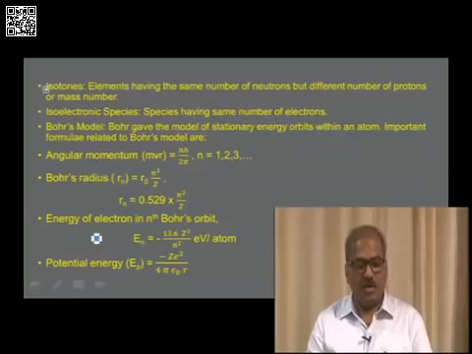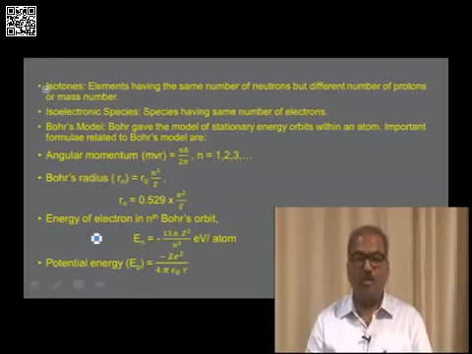Bohr's model of the hydrogen atom. Bohr, after studying quantum mechanics, put forward his idea about the structure of the hydrogen atom. According to Bohr, the electrons revolve around the nucleus in closed concentric stationary energy levels, also known as orbits.